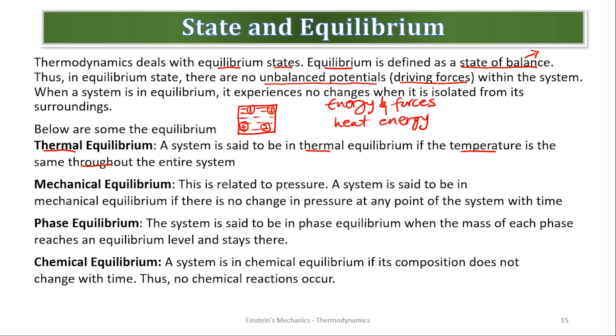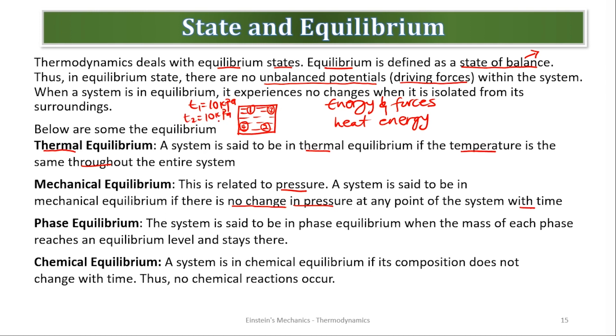Mechanical equilibrium. So this refers to pressure. A system is said to be in mechanical equilibrium if there is no change in pressure at any point within the system with time. Are we good? So let's assume at T1, my pressure was 10 kilopascal. So I should also measure the same 10 kilopascal at T2, 10 kilopascal.